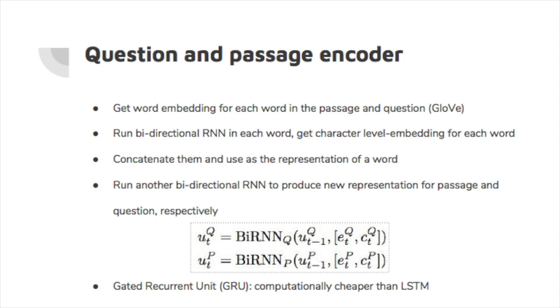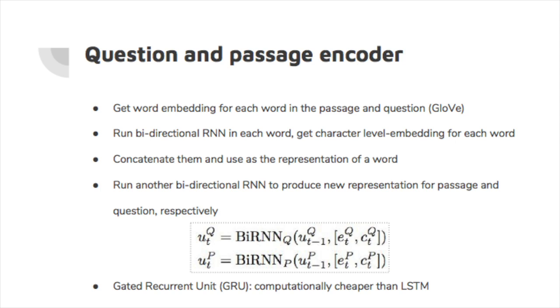Basically, the whole purpose of this layer is to encode the question and passage to a format that the latter layers can process. It also uses GRU instead of LSTM because they achieve about the same results.